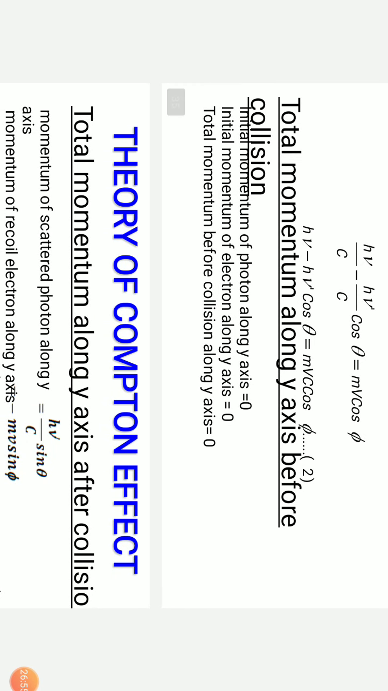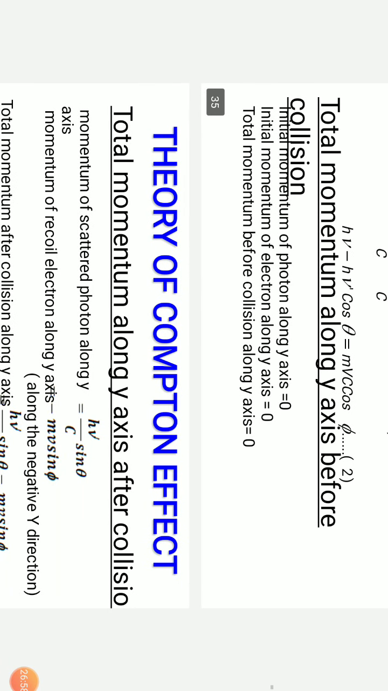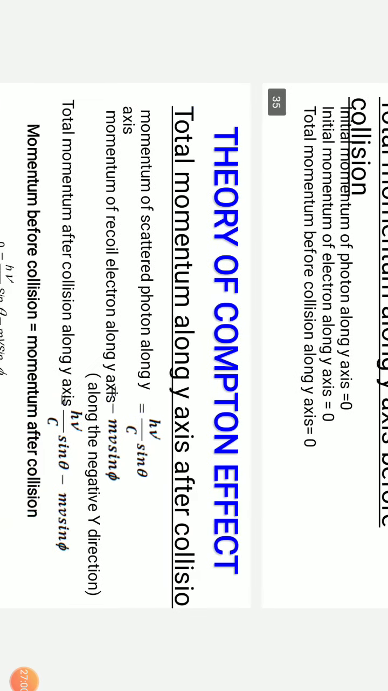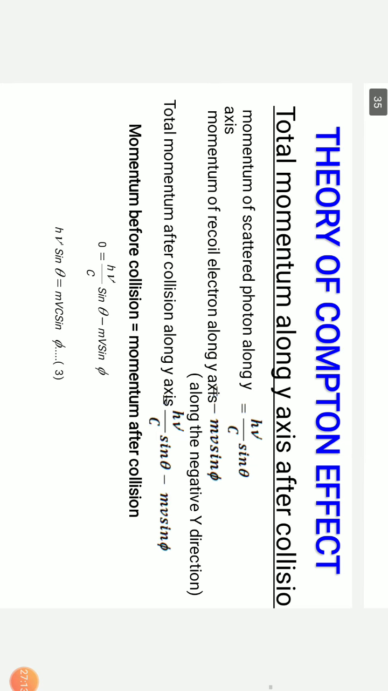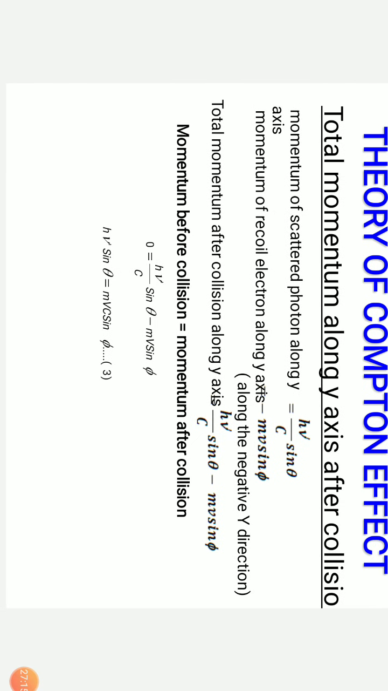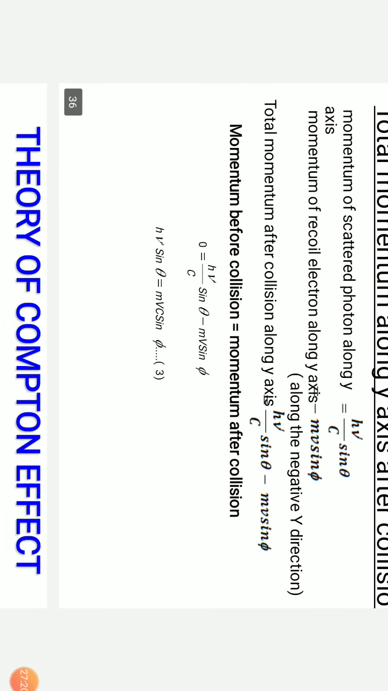Now let us take the vertical momentum. Initial momentum of photon before collision is 0, electron is 0, total momentum is 0. Now momentum of the scattered photon is hν'/c sin θ, which is vertical. Momentum of the recoil electron is minus mv sin φ, because it is moving opposite to the scattered photon. That's the reason for the negative sign. So the total momentum after collision along the vertical axis is hν'/c sin θ minus mv sin φ, and 0 equals hν'/c sin θ minus mv sin φ, because momentum before collision equals momentum after collision. We get hν' sin θ equals mvc sin φ.